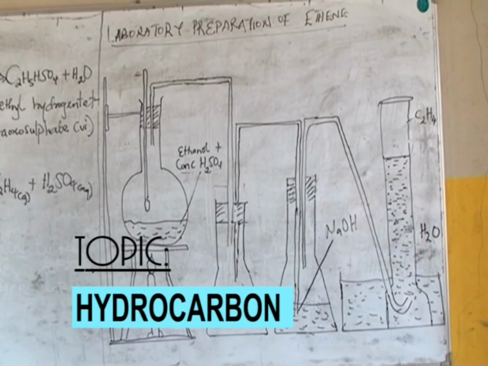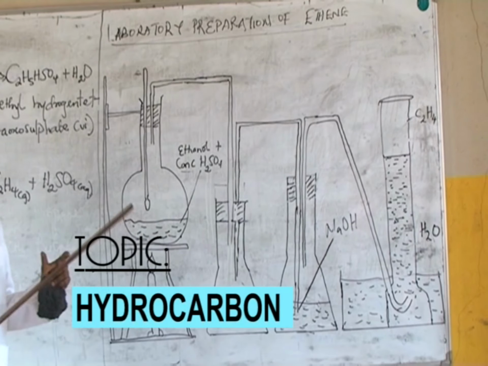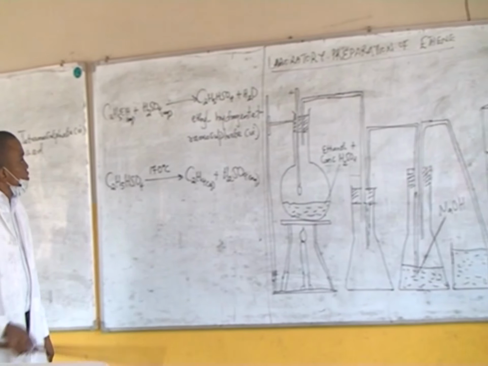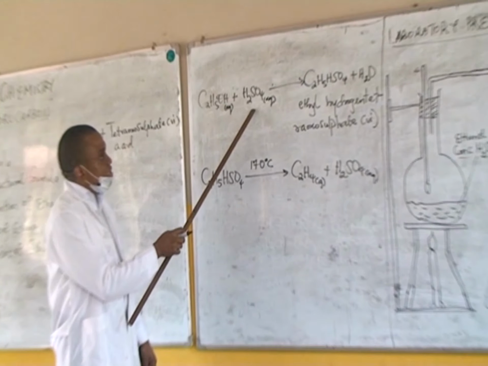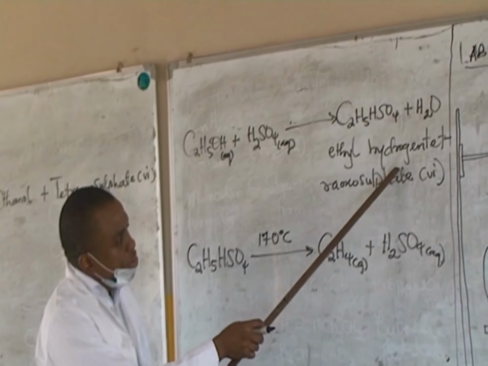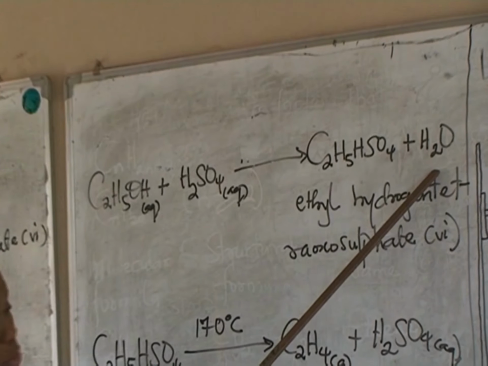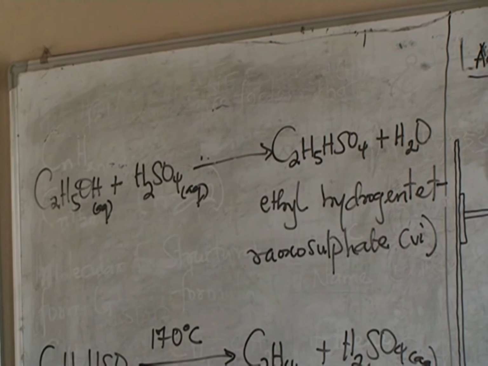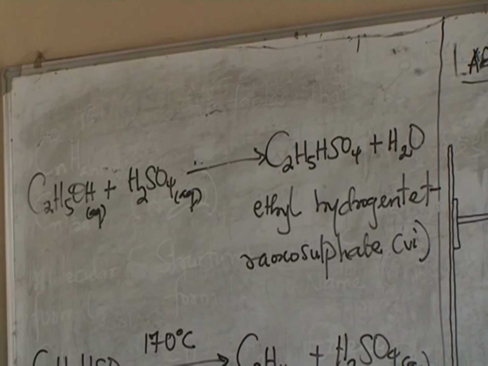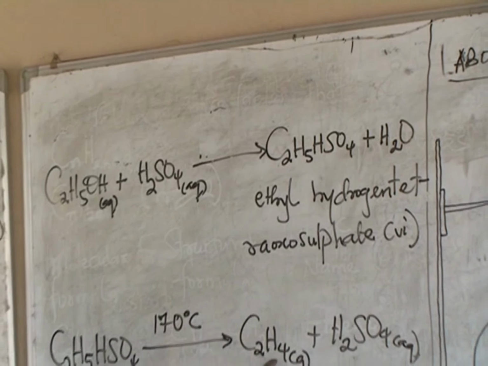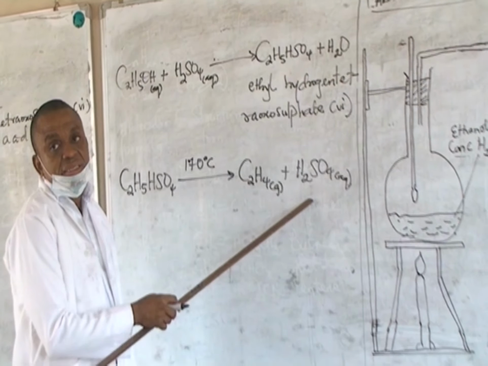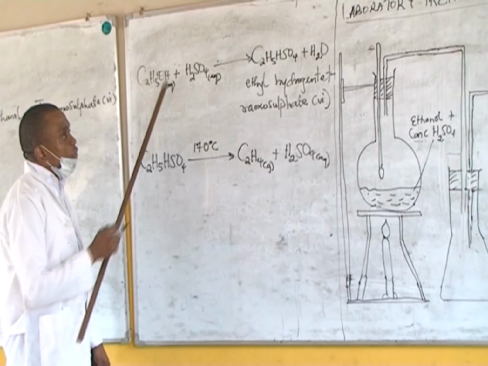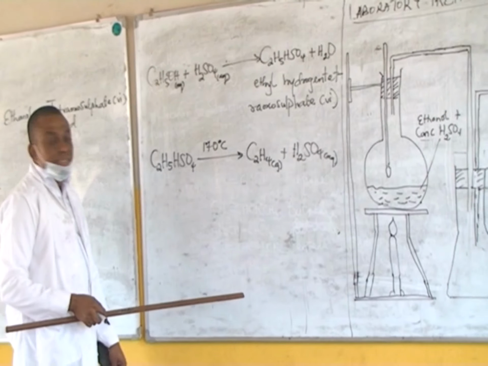Now, like I said initially, the reaction is in two stages. In the first stage, you react the acid and the ethanol. Now, in that first stage, what's going to happen? This is the ethanol combining with the acid. It's going to form a compound we call ethyl hydrogen tetraoxosulfate 6 alongside one molecule of water. And on heating, the compound will decompose, giving you ethene gas, the gas we're interested in, and tetraoxosulfate 6 acid. You can see that the acid is regenerated. This acid can be taken back and reused again for continuous production of the ethene gas.